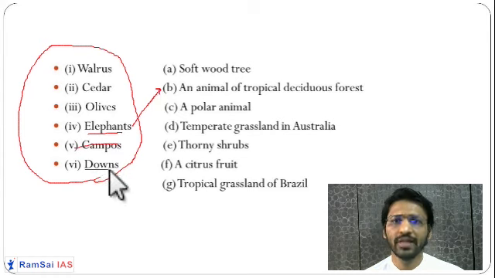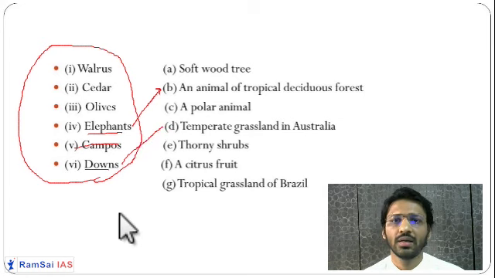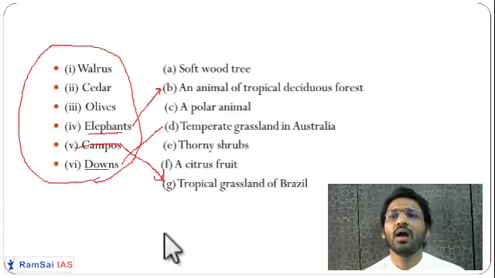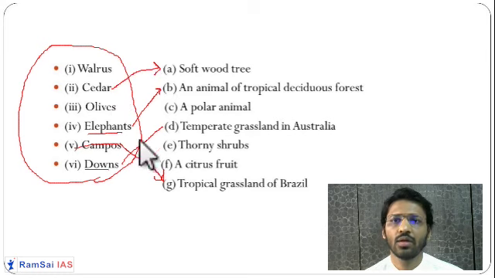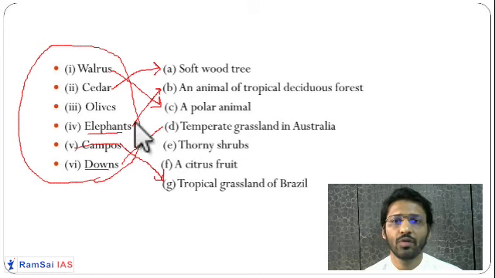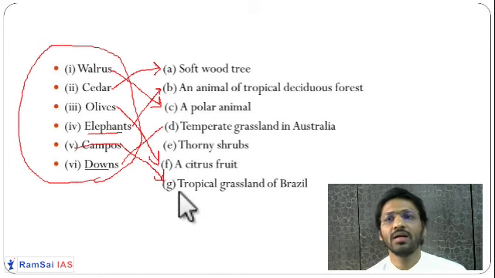Campos and downs: we have seen downs in Australia, where there is temperate grassland. Campos is tropical grassland in Brazil. Cedar, we have seen, is a softwood tree. Walrus is an animal, a polar animal. Olives, we have seen, are found in the Mediterranean type of climate. Mediterranean region is famous for citrus, so olive is a kind of citrus fruit.